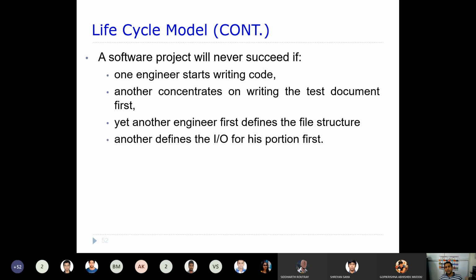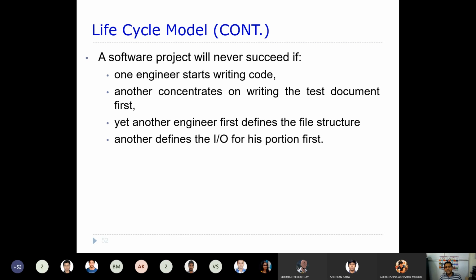Before the code is developed, or before the problem is defined, if the tester thinks he needs to start his work first, he tries to develop his test cases.